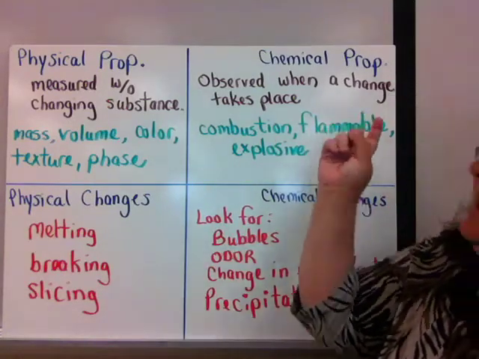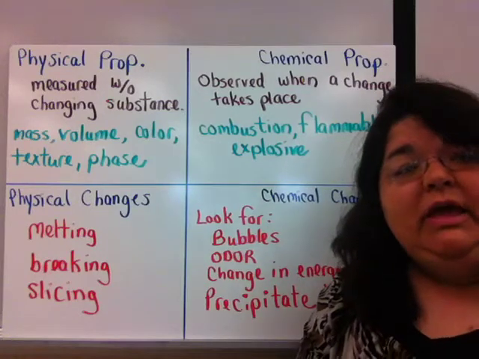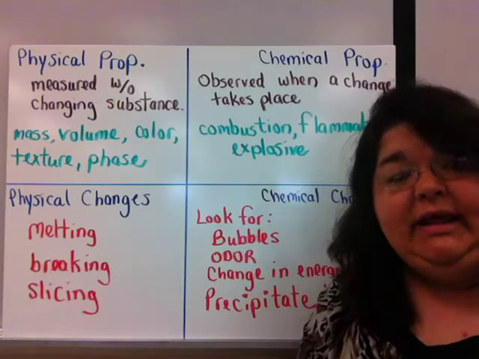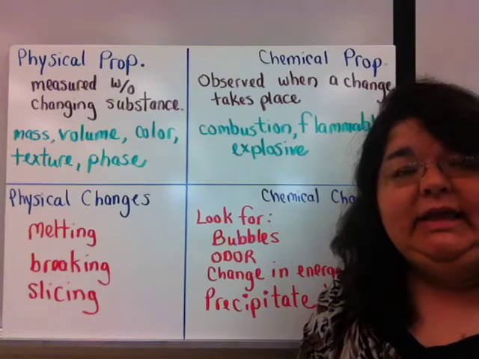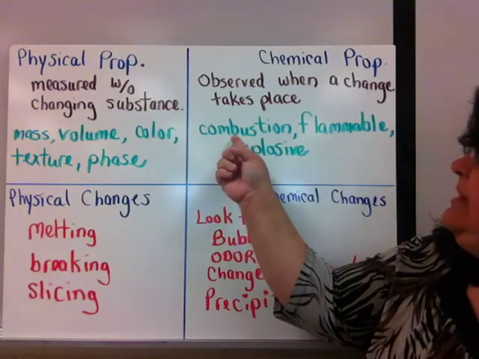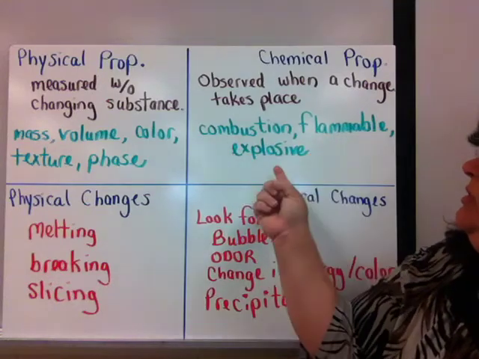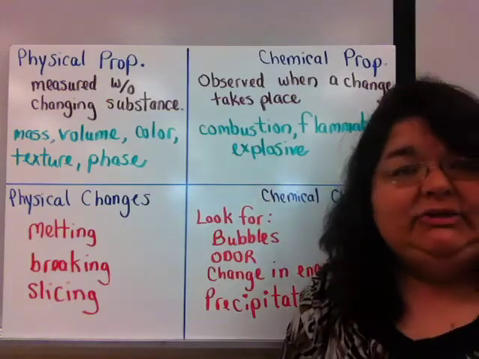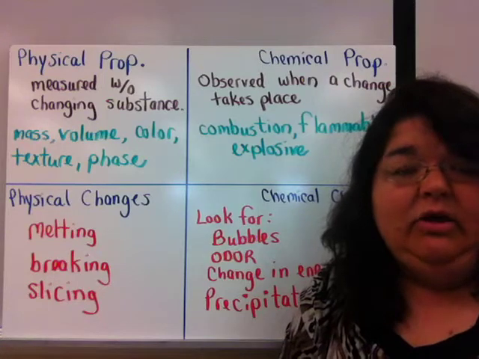Chemical properties of matter can only be observed when we're actually changing the substance into a new substance. So I don't know that something is combustible, flammable, or explosive until I try to burn it or explode it.